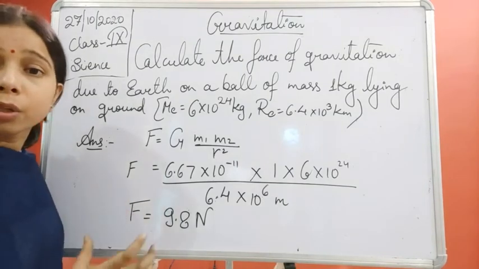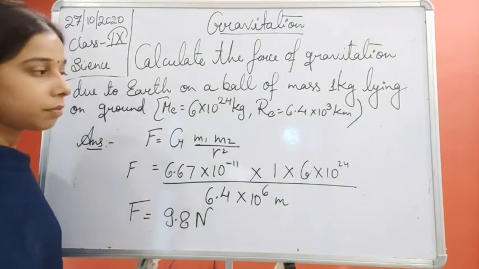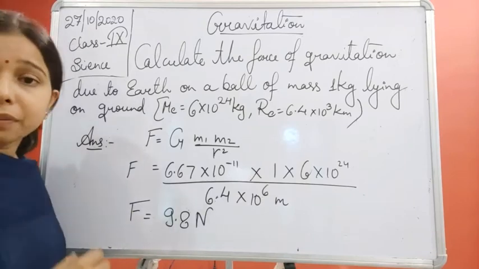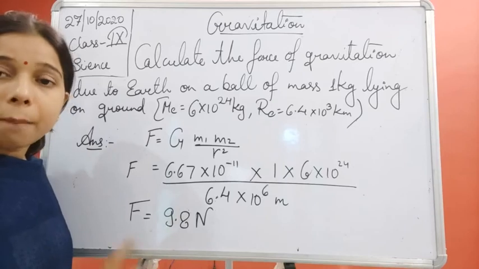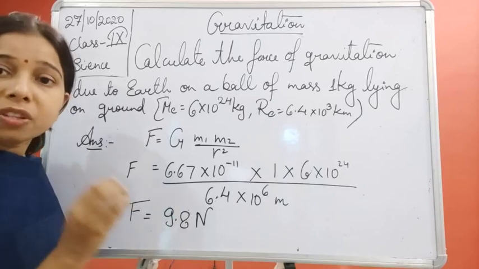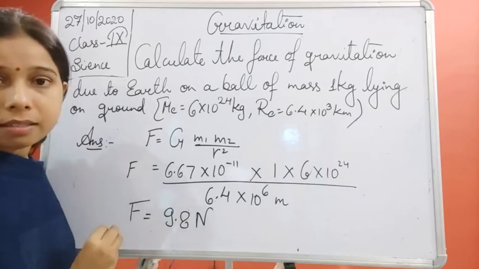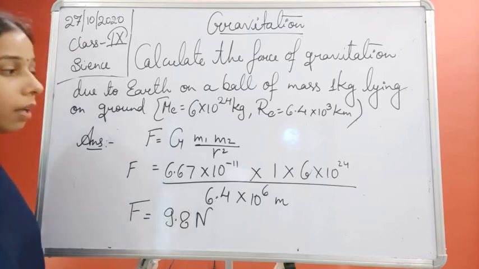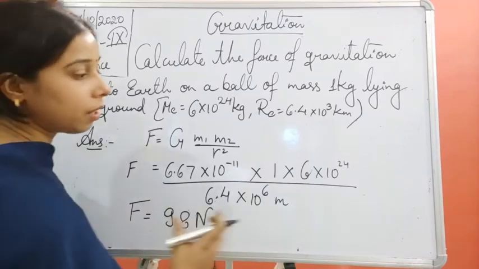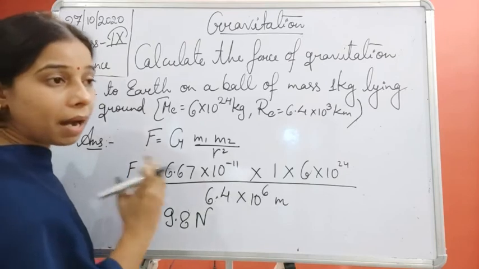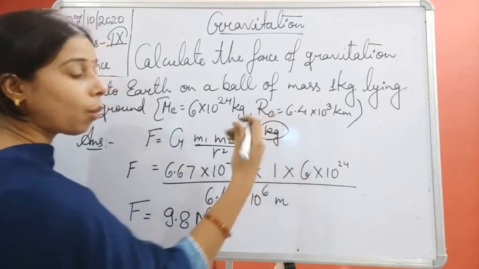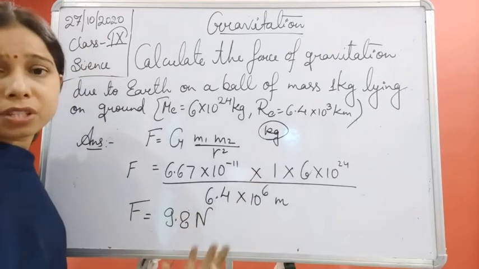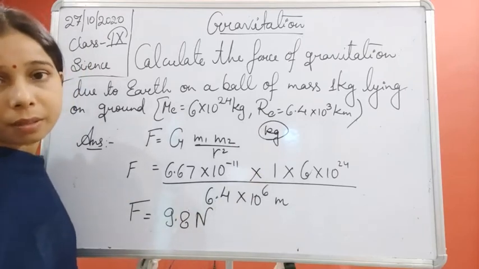So by this, students, you understood one thing. What is the conclusion that we get from it? The conclusion is that when a force is exerted between two objects having small masses, since the masses between them are very small in kg, we can ignore the gravitational force acting between them.